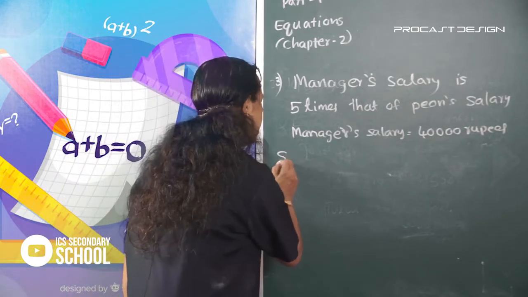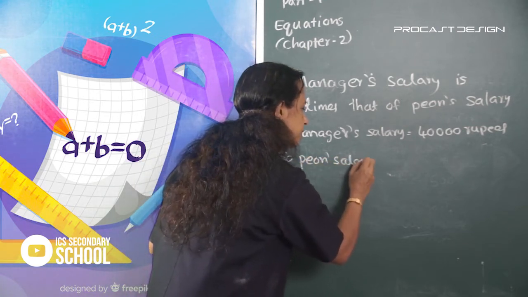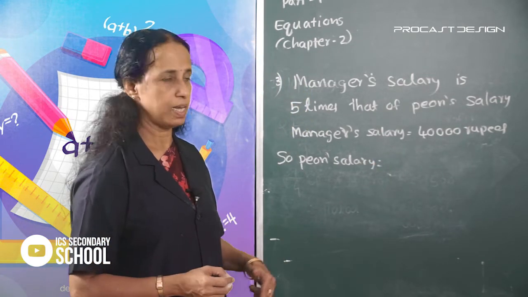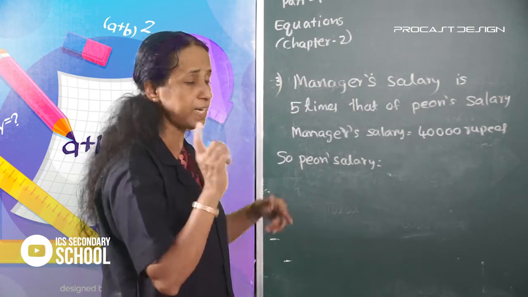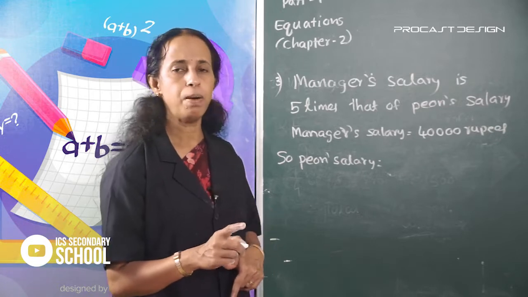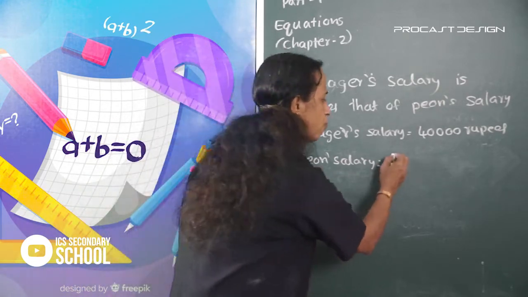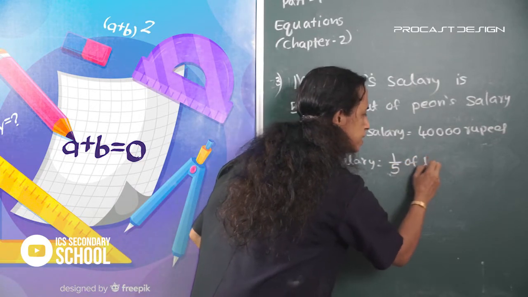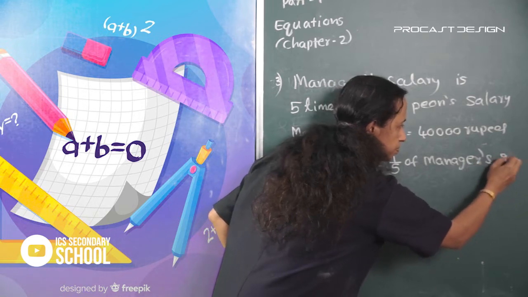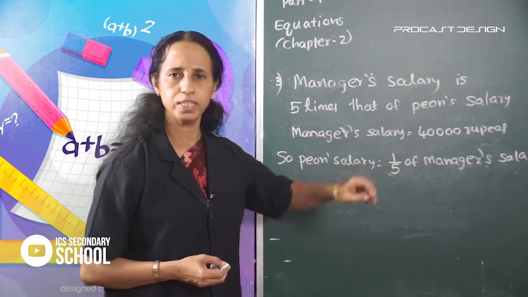So, peon salary is equal to 1 by 5 of manager's salary. Here manager's salary equals 40,000 rupees.